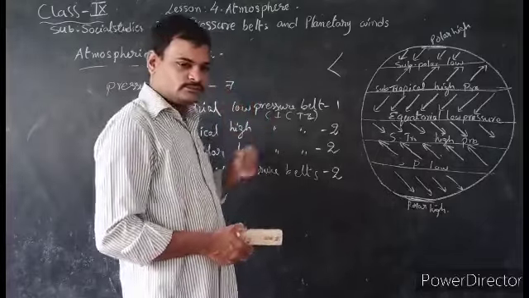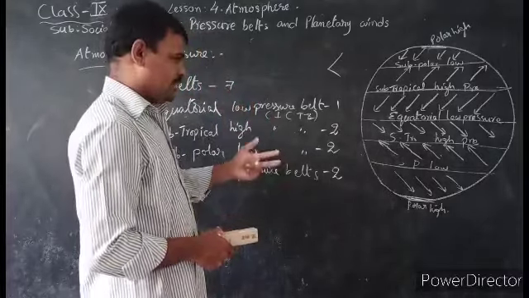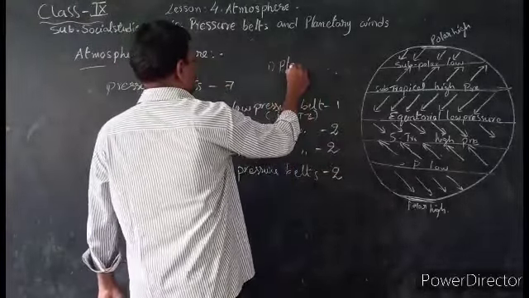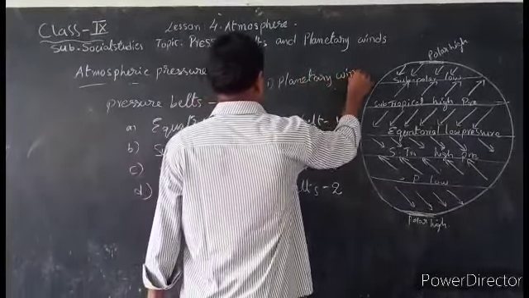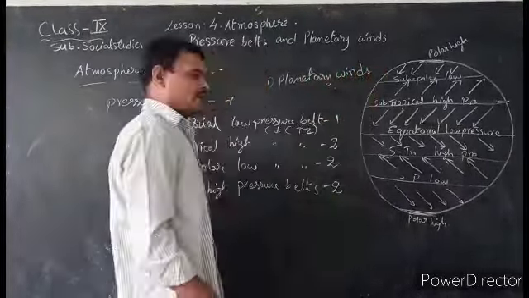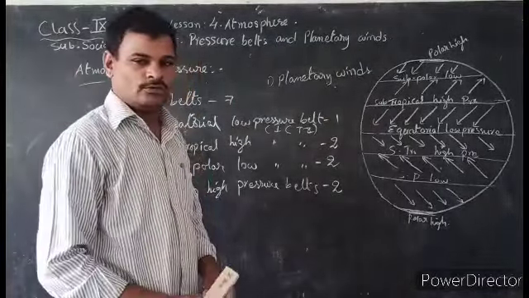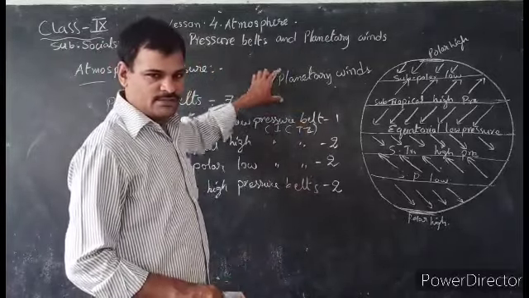Based on this, winds are classified into three types. These are all called planetary winds. Planetary winds means winds that are moving throughout the year in a particular direction. Those winds are called planetary winds.